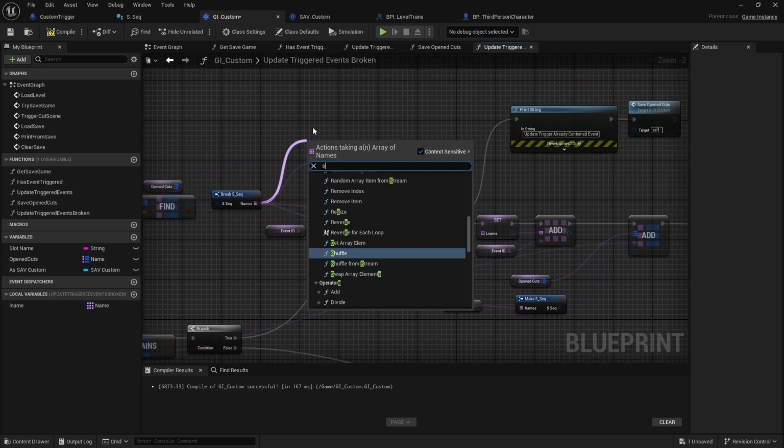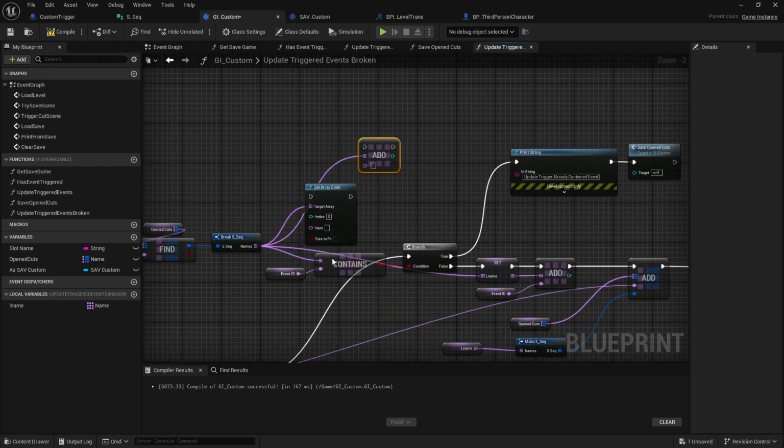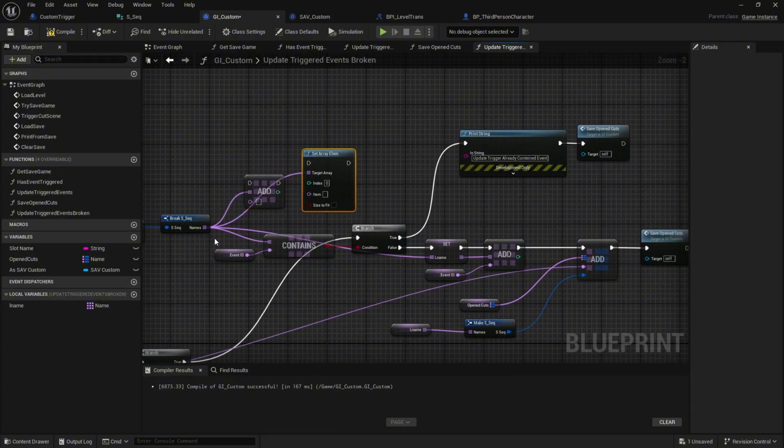You might be able to do some gobbledygook here, where you could probably set the members or set the array element. So you could add to the array element and then set the array element, maybe, and then get it. I don't think any of that is ever going to work, though.